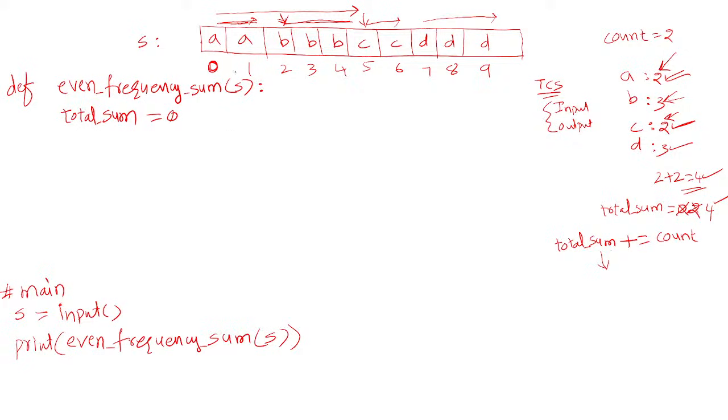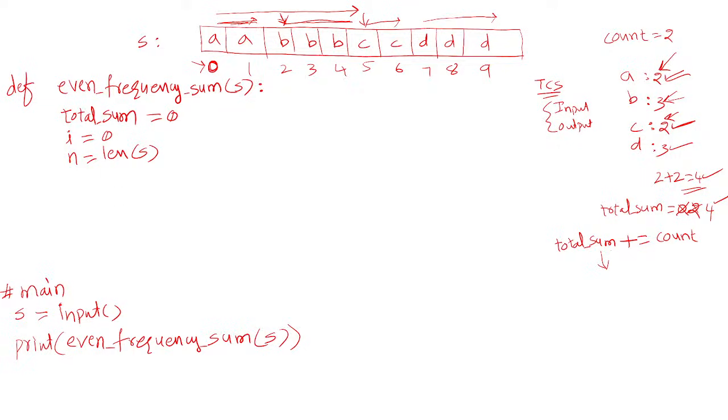Then we should start processing from index 0 onwards in the string. For that I take a variable called i, which indicates the index of the string, i is equal to 0 here. Then we need to calculate the length of the string, the number of characters present in the string, because you need to repeat a loop that many times, since each character you should visit once.